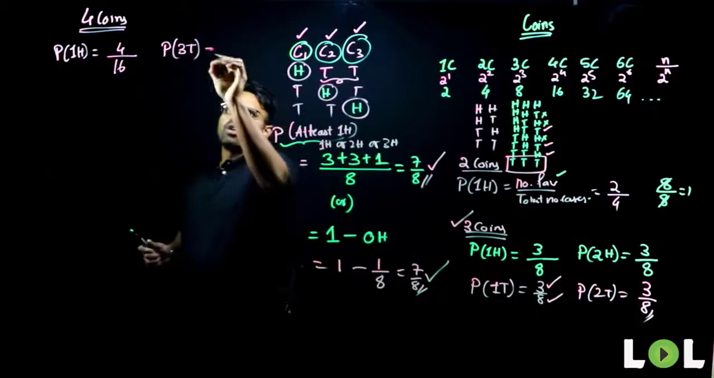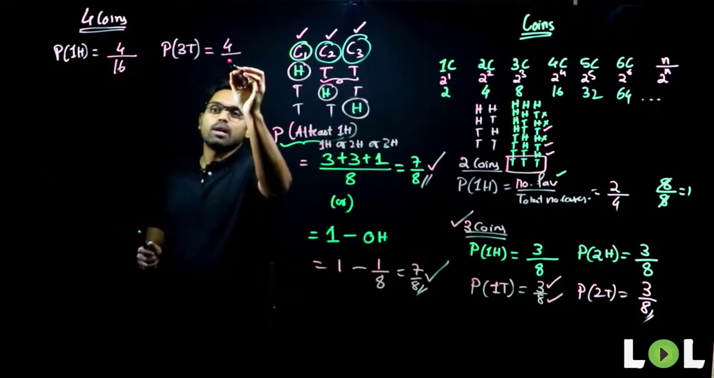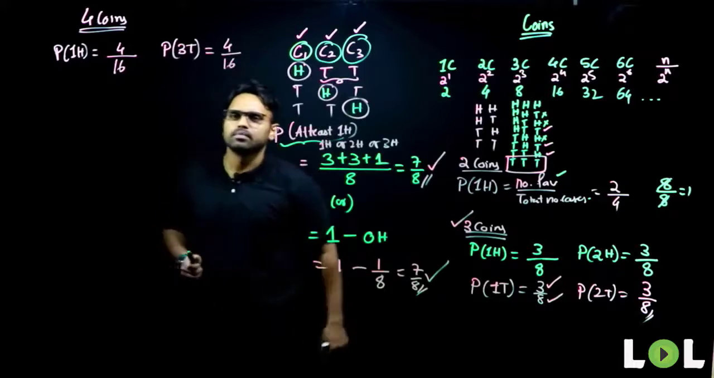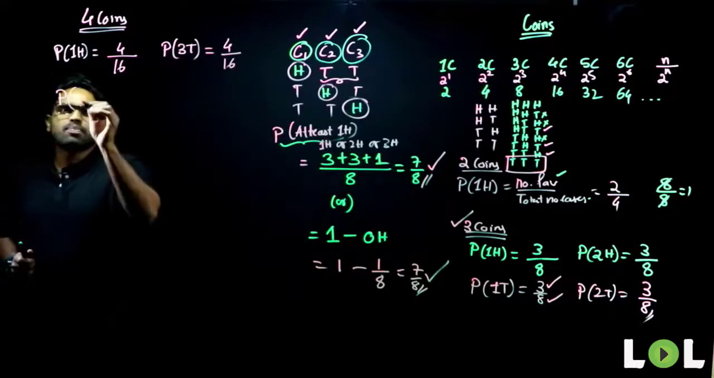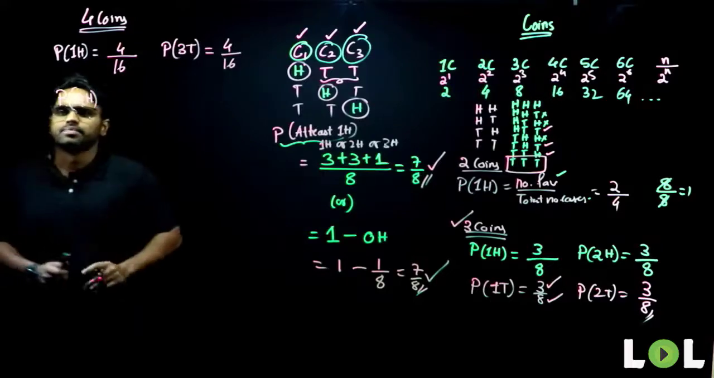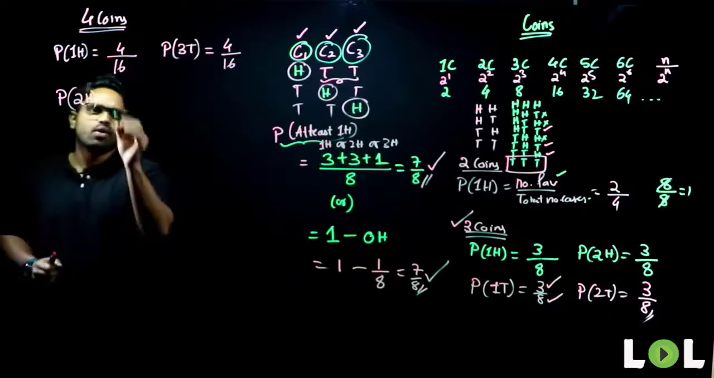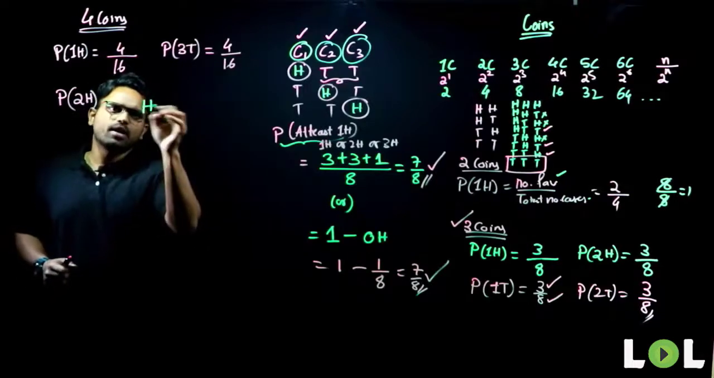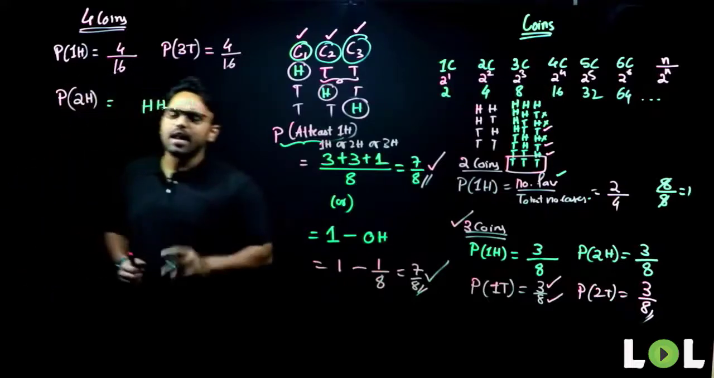Now if I ask you the probability of getting exactly 3 tails, favorable cases will again be 4, and total number of cases again 16. The problem arises when I ask you the probability of getting 2 heads. Whenever you do not understand the condition, you need to write it down. It looks like head, head, tail, tail.